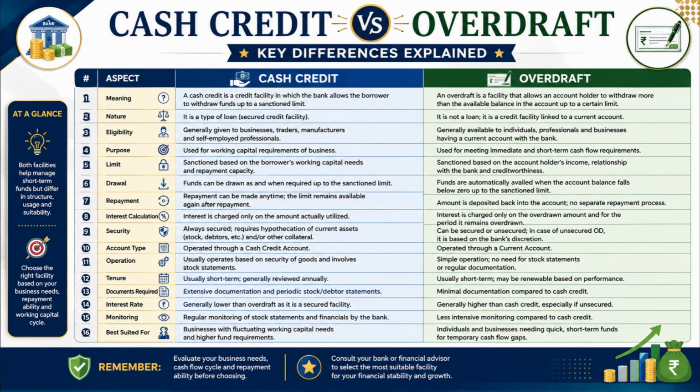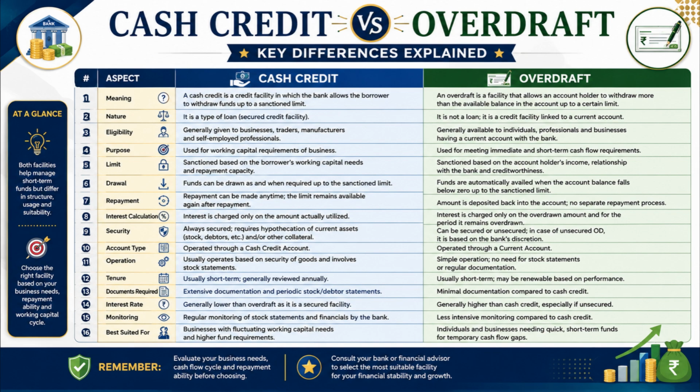Cash credit is a short-term financing facility provided mainly to businesses for meeting their working capital requirements. Under this system, banks allow borrowers to withdraw money up to a sanctioned limit against securities such as stock, inventory, or other current assets. On the other hand, overdraft is a banking facility that allows an account holder to withdraw